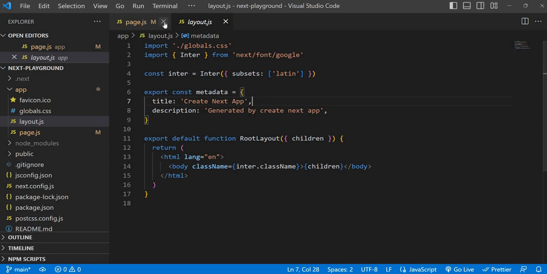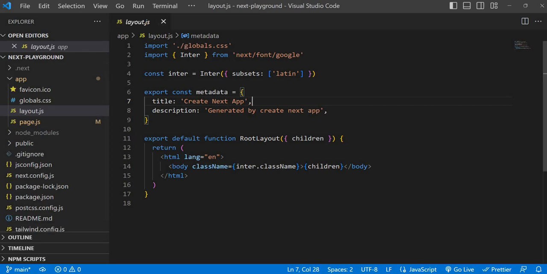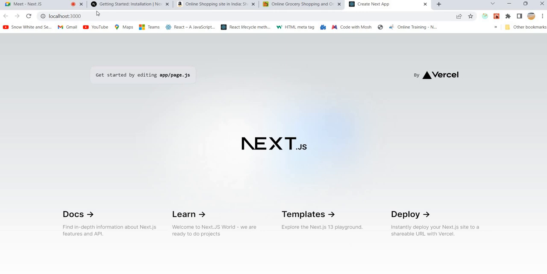Right now, this is the layout for all the pages inside the app directory. So now I need another page. If you see, this is localhost, which means like www.farmersfriend.com. In future, once we purchase the domain, it will be www.farmersfriend.com. Then farmersfriend.com forward slash about means it will display the about page.